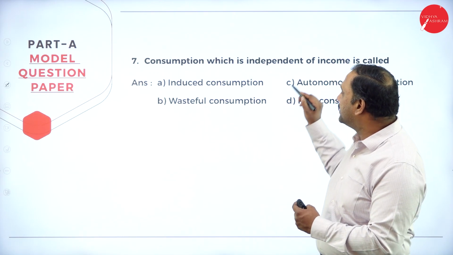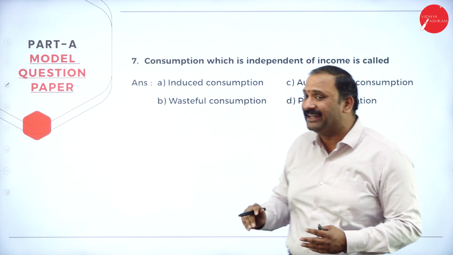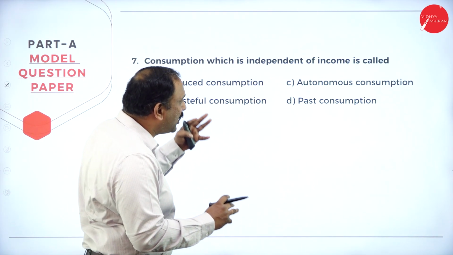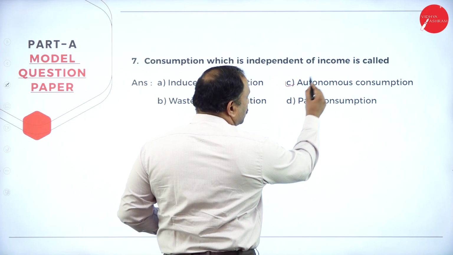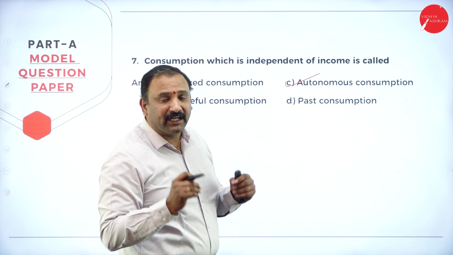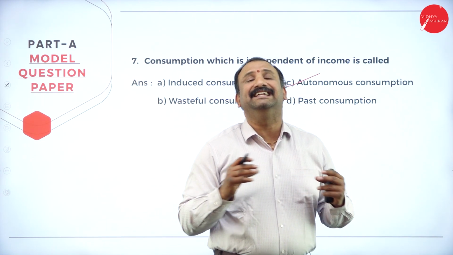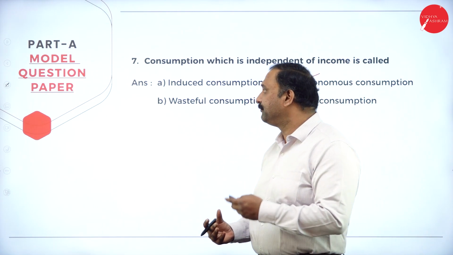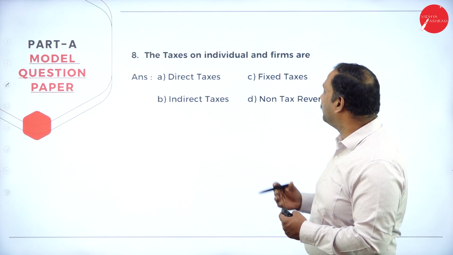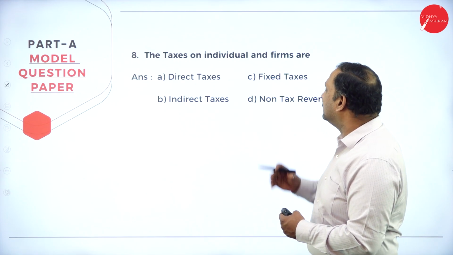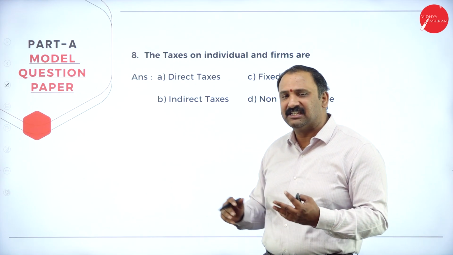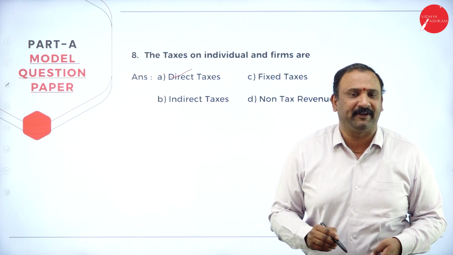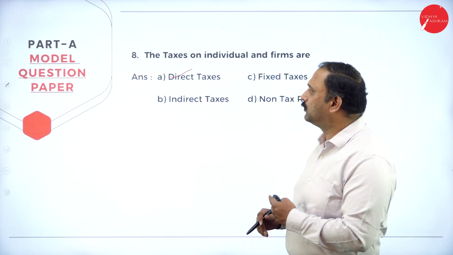Followed by consumption, which is independent of income. The consumption which is independent, that's the keyword. Automatically, you will tick the word autonomous. Why? Autonomous means it is independent. It automatically happens. It is not dependent. Followed by the taxes on individuals and firms, which is about the direct taxes that we are talking about, which directly affect that particular individual or the firms.